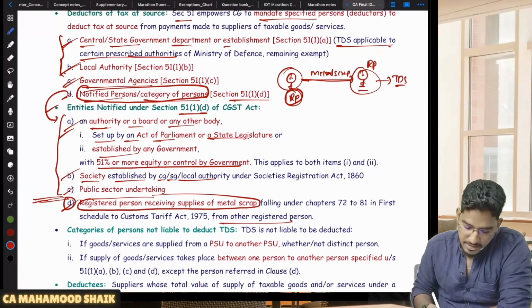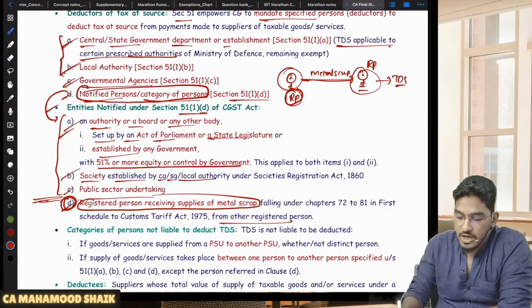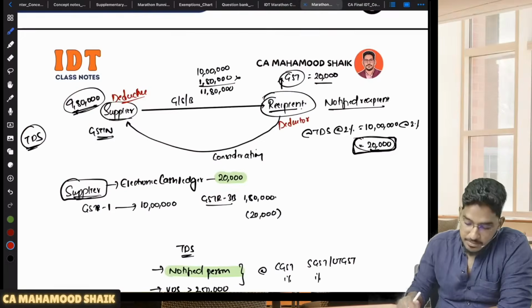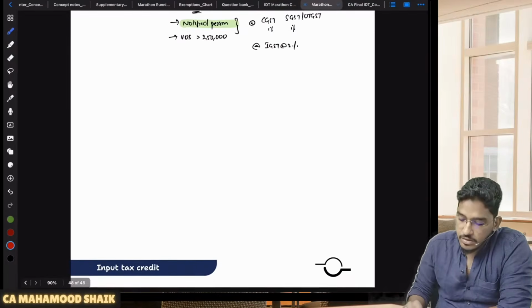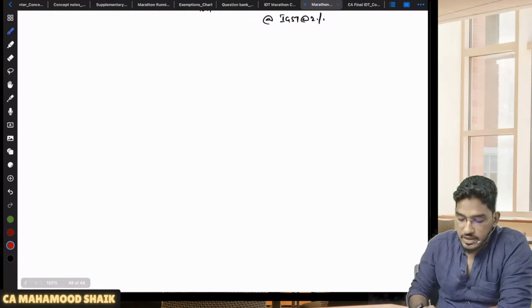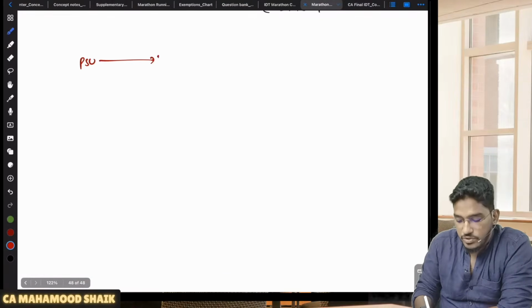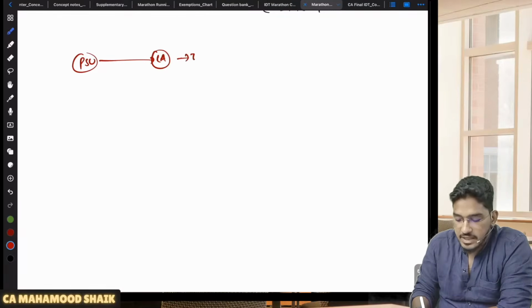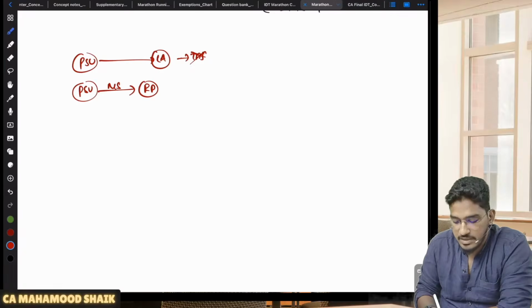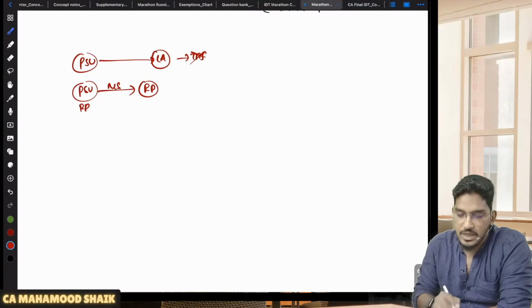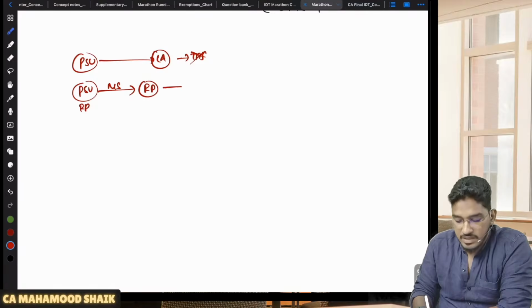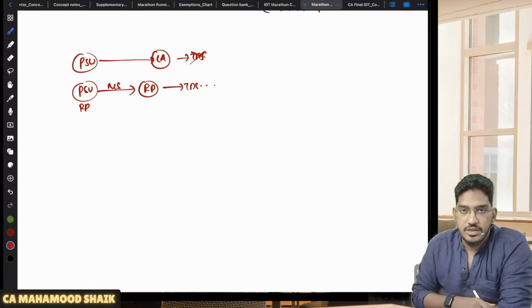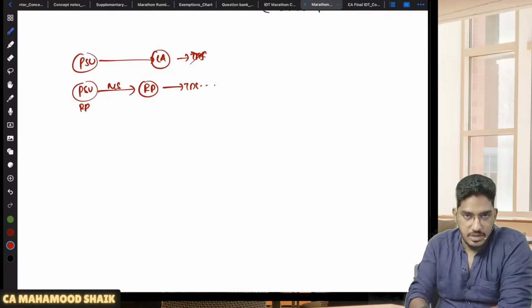Except this, except the last person. So which means what? Let us say, for example, if the PSU is making supply to a local authority, both are specified deductors only. So in that case, TDS will not become applicable. On the other hand, let us say the PSU is making a supply to another registered person who is receiving the supplies of metal scrap, where this PSU is also a registered person. See, both are specified recipients only, but still TDS will become applicable here. Able to understand?